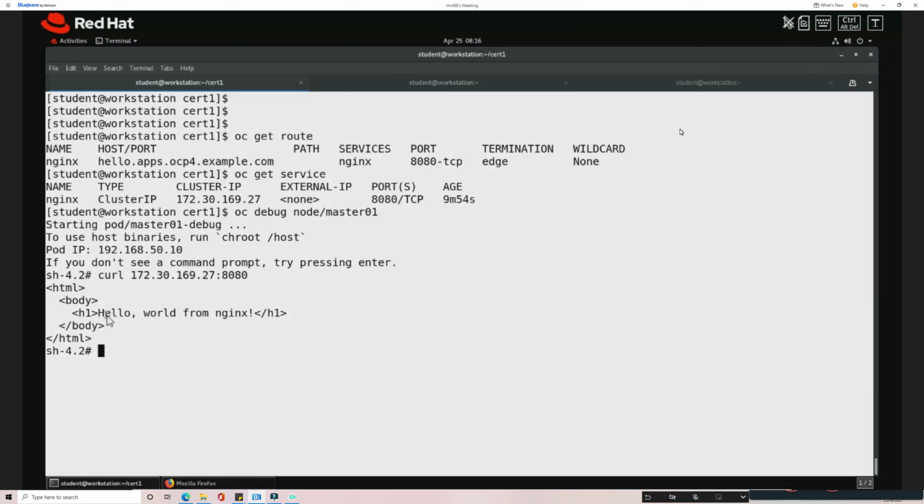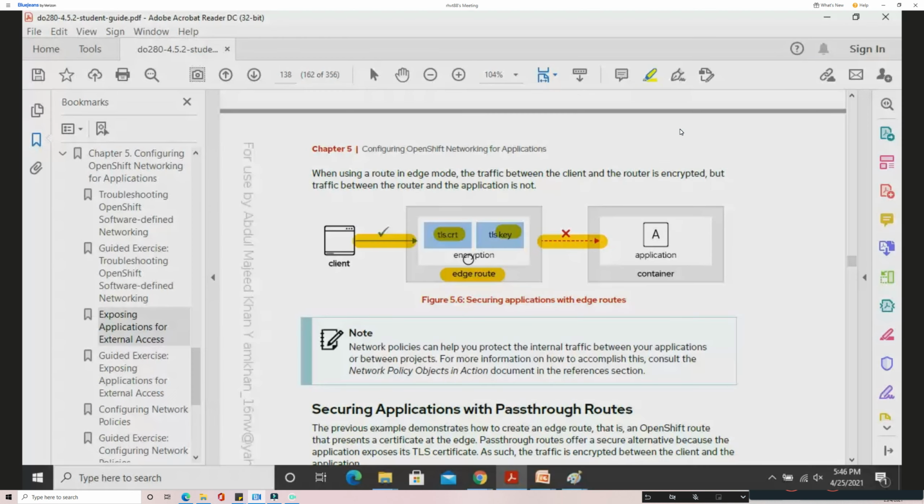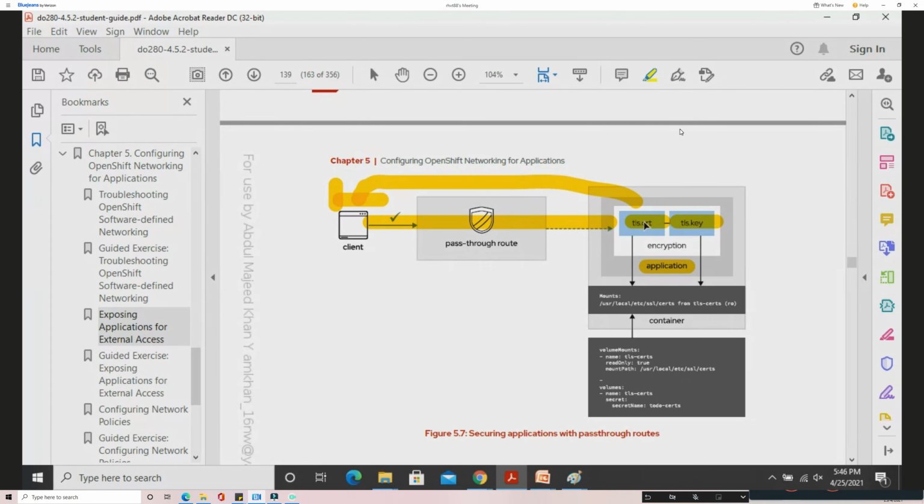So when you're reaching that application internally, there will be no verification, because the certificate is issued from the edge, from the router itself. I'm crossing the router and reaching the application. That time it will be insecure. But the second case will be completely secure. Even if you try to reach it from the service, you will see that the communication is still secure. We can verify that fact.